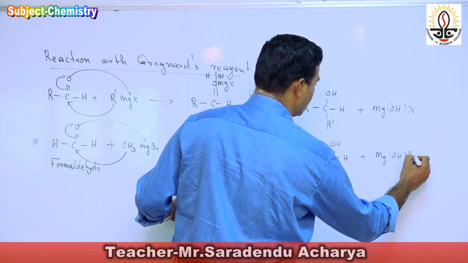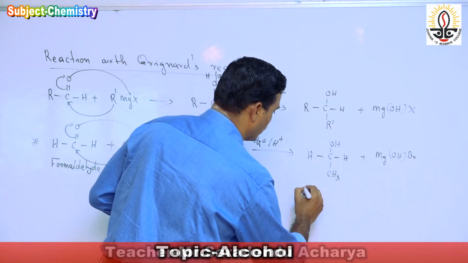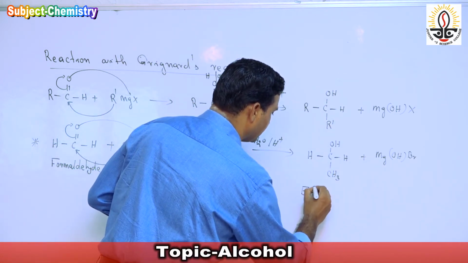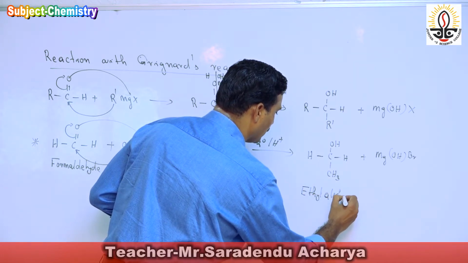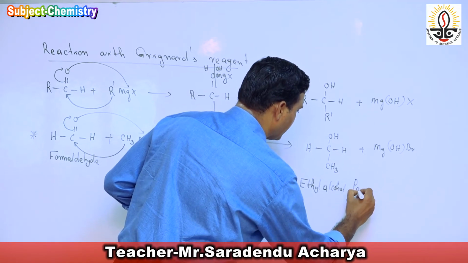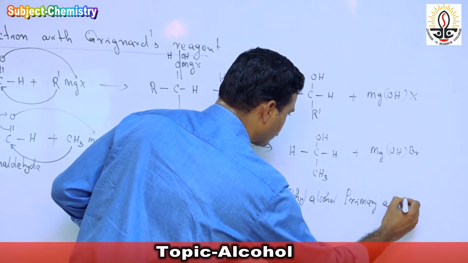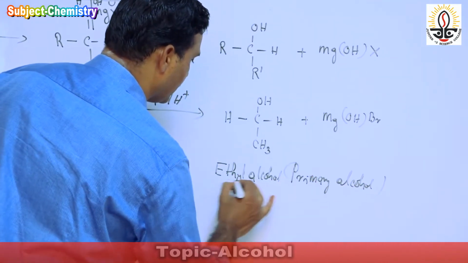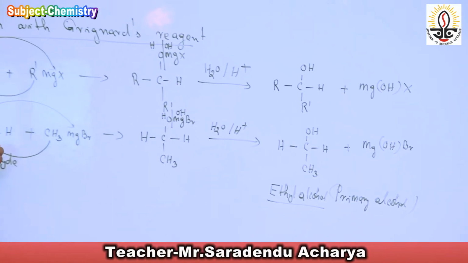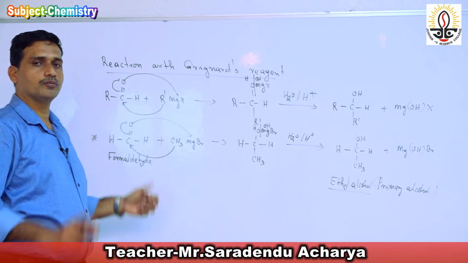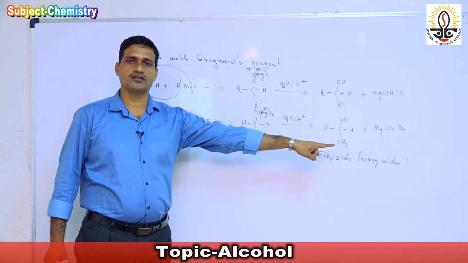And the product which is obtained after acidic hydrolysis is a primary alcohol, and the name of the molecule is ethyl alcohol. That is most important for the preparation of the primary alcohol when Grignard's reagent is treated with formaldehyde. So formaldehyde reacts with Grignard's reagent, we get primary alcohol.